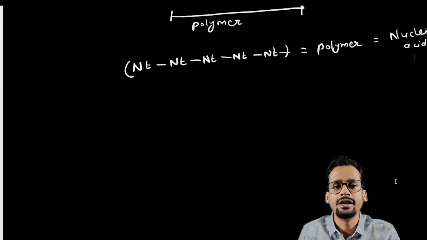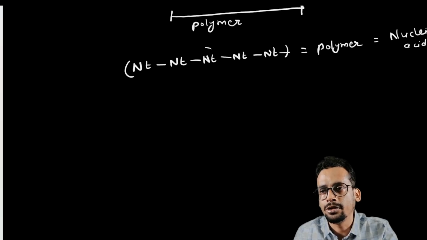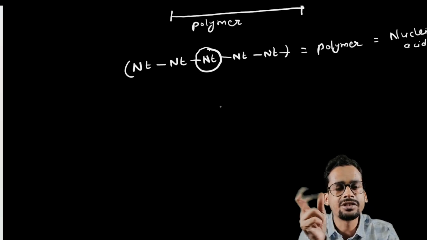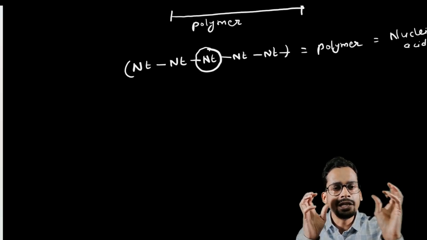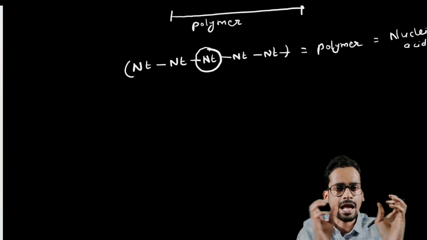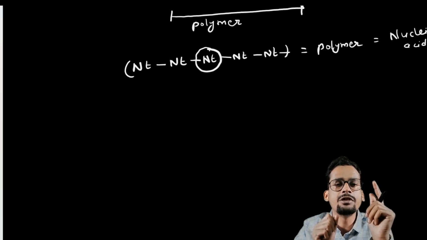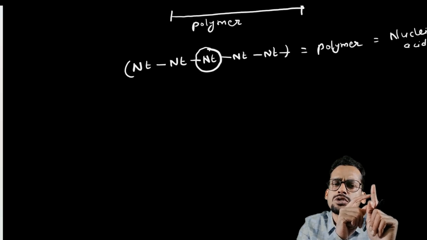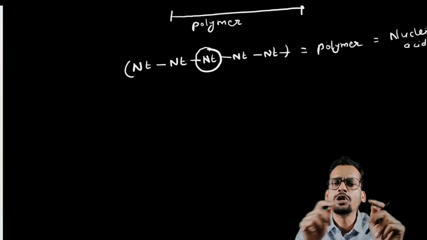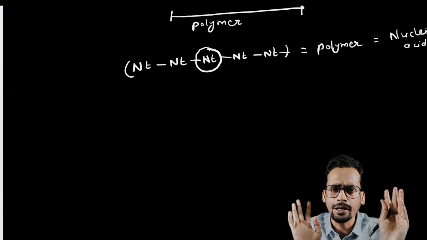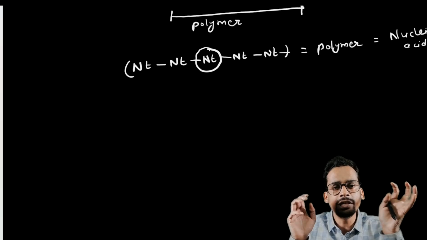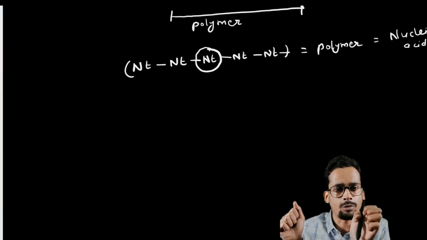Now let us understand what is a nucleotide. It is a large molecule made up of three different molecules. You have three different molecules, A, B, C, and you combine all three to form one single nucleotide. Then you take thousands, millions of nucleotides and add them together to form nucleic acid, either DNA or RNA. First, you have to make a nucleotide, and for making a nucleotide you need three different molecules. I'll explain to you.